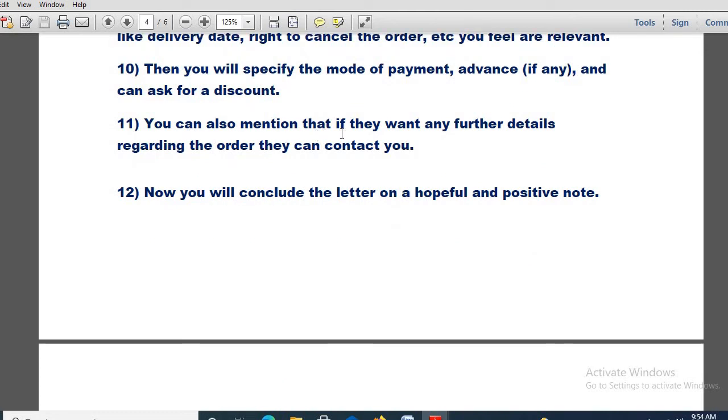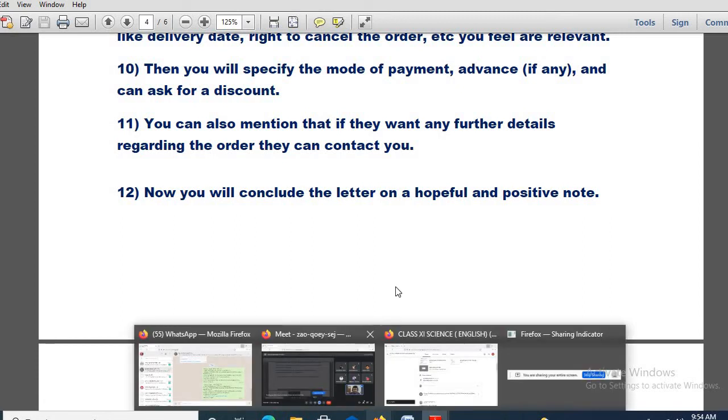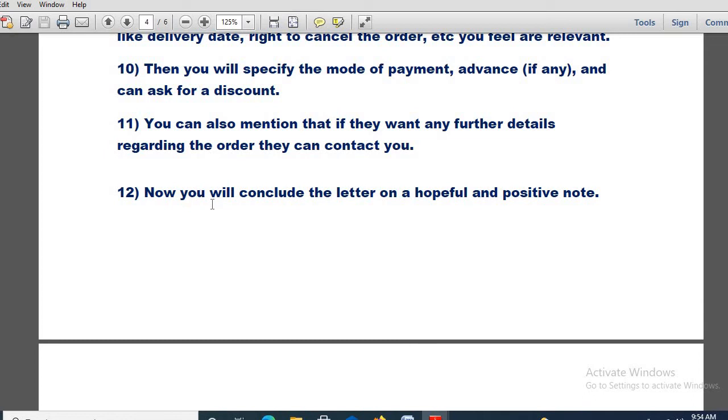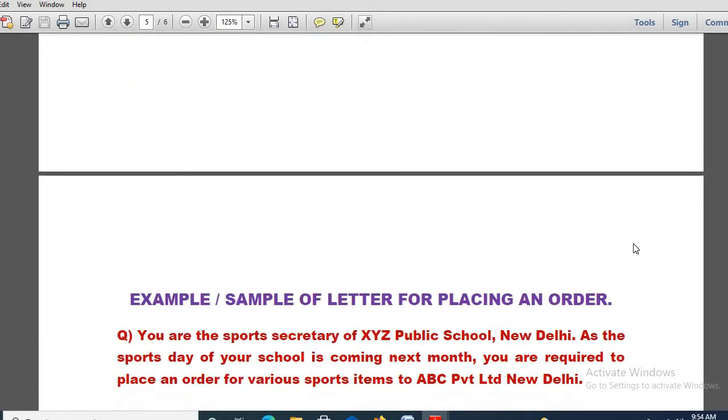You can also mention that if they want any further details regarding the order, they can contact you. Obviously you will be mentioning that if there are any queries from their part, they can surely contact you. Finally, you will conclude the letter on a hopeful and positive note.